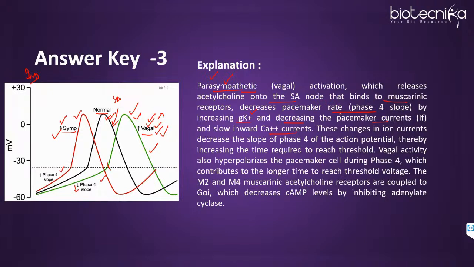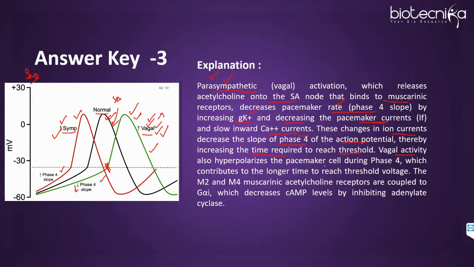That binds to the muscarinic receptors. It decreases the pacemaker rate by increasing potassium conductance and decreasing the pacemaker currents, that is, the IF current will decrease, and slow inward calcium currents. So these changes in ion currents decrease the slope of phase 4 of the action potential, thereby increasing the time required to reach the threshold. So you can see the graph.